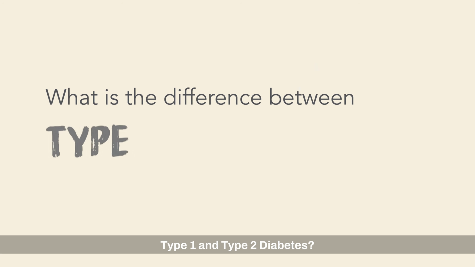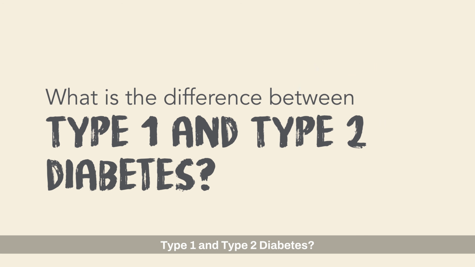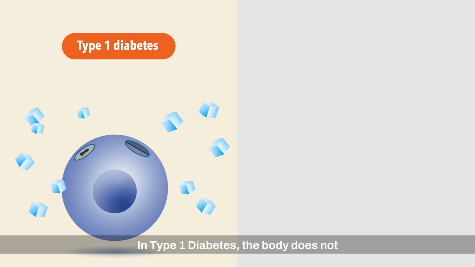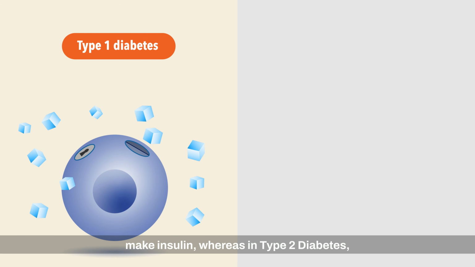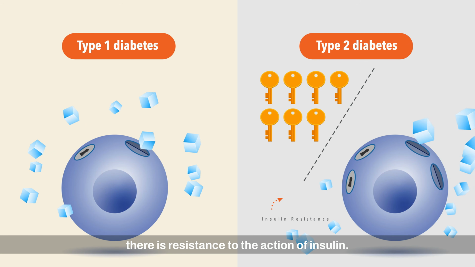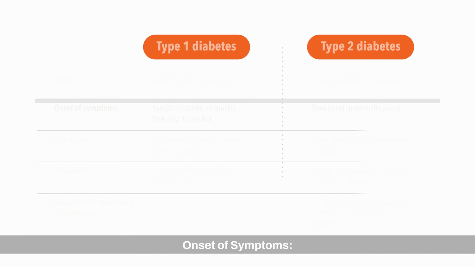What is the difference between type 1 and type 2 diabetes? Cause. In type 1 diabetes, the body does not make insulin, whereas in type 2 diabetes, there is resistance to the action of insulin.